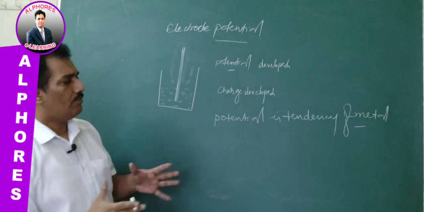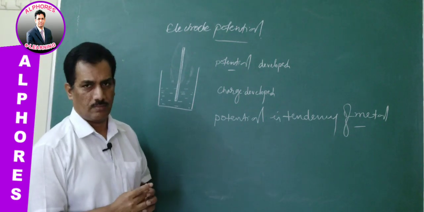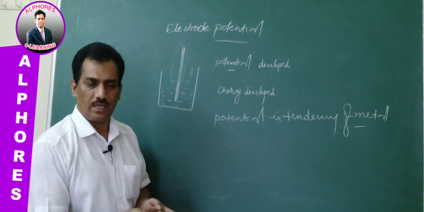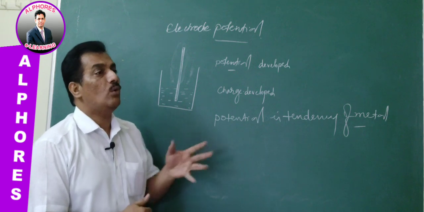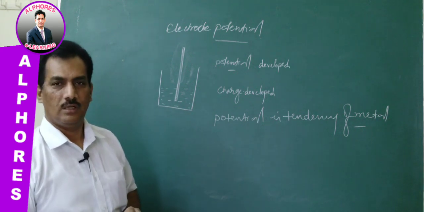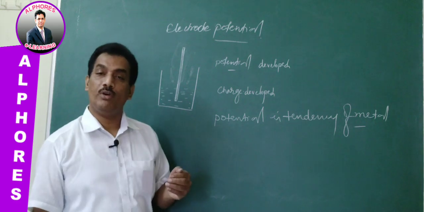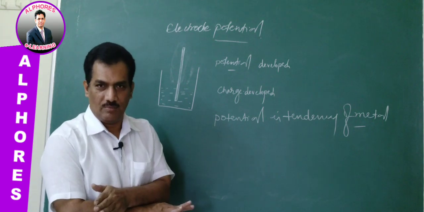Generally metals have two types of tendencies. Some metals tend to go for oxidation, and some other metals tend to go for reduction, a reverse tendency.